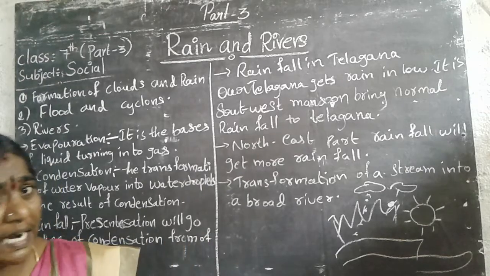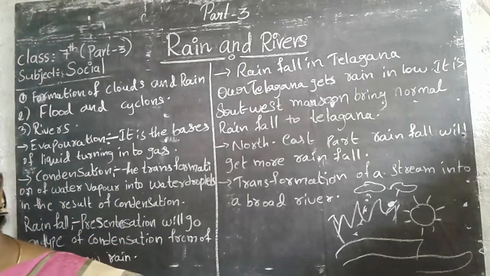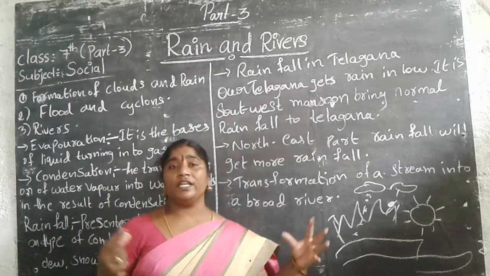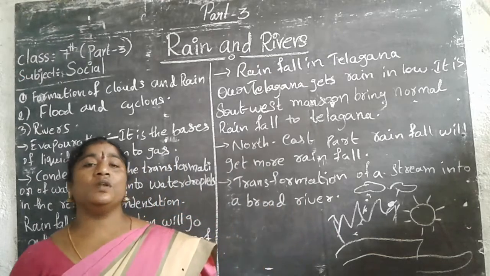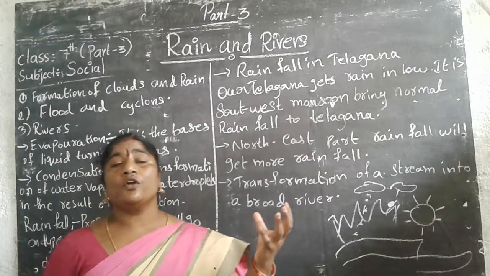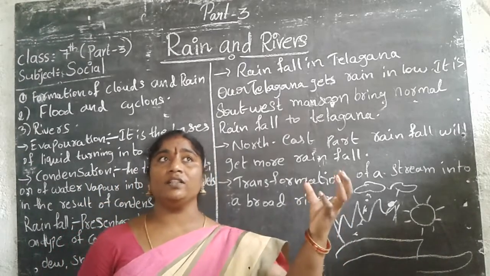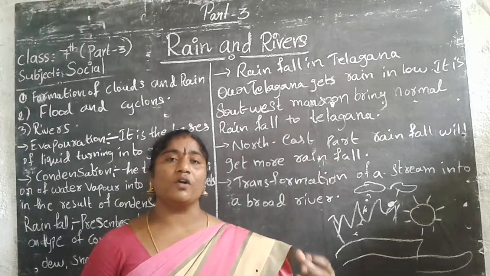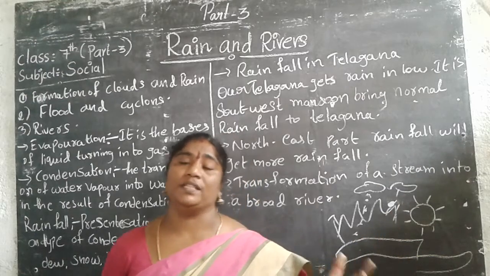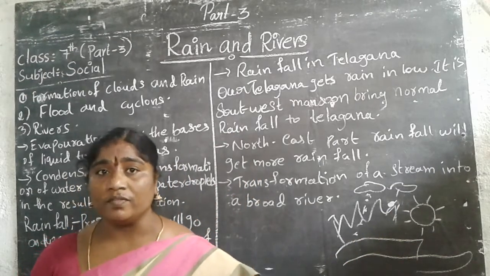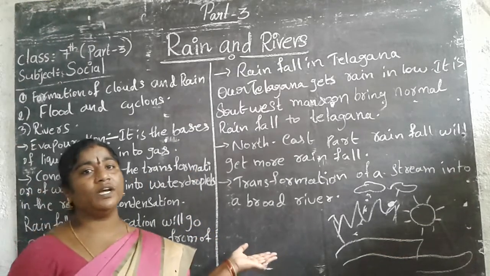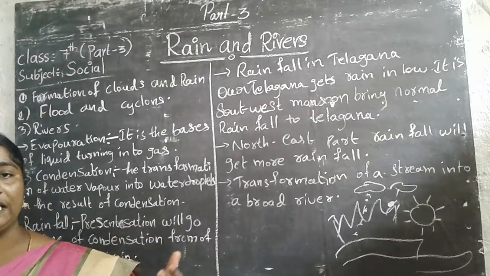The water is evaporated from the lakes, rivers, oceans, streams, then it forms large clouds and small clouds. When the air cools down, the clouds cannot hold the water droplets, then the water falls down in small droplets. That is called rain coming. We have to store the rain water in streams and rivers, and we have to use it in our daily life.